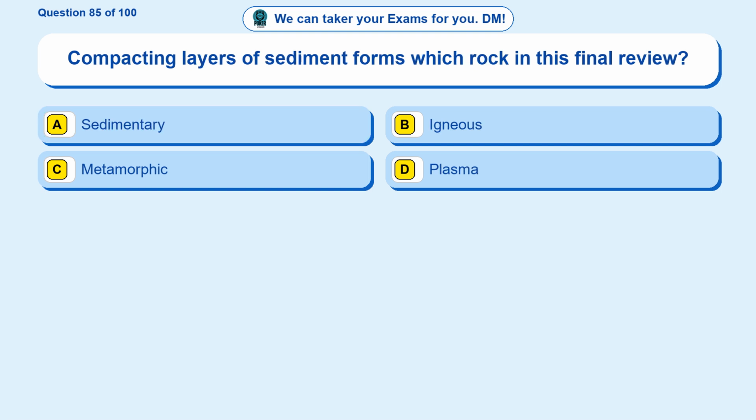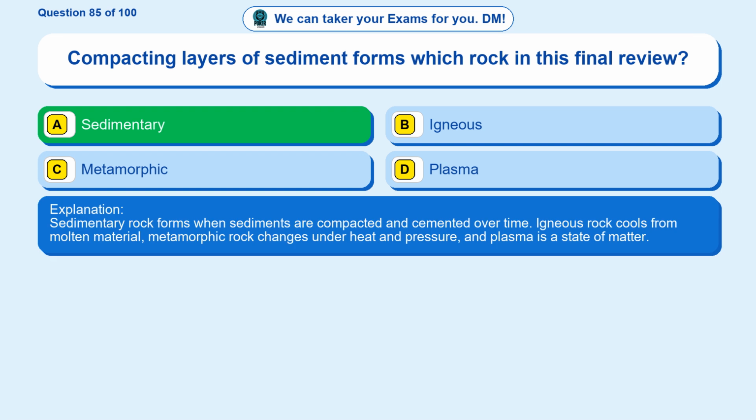Question 85. Compacting layers of sediment forms which rock in this final review? Option A, sedimentary. Option B, igneous. Option C, metamorphic. Option D, plasma. The correct answer is option A, sedimentary. Sedimentary rock forms when sediments are compacted and cemented over time. Igneous rock cools from molten material, metamorphic rock changes under heat and pressure, and plasma is a state of matter.